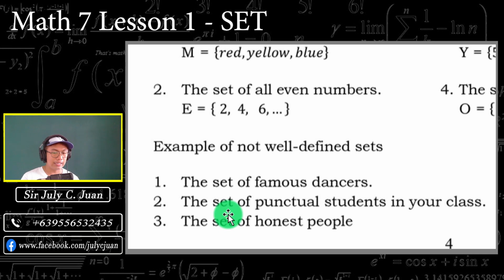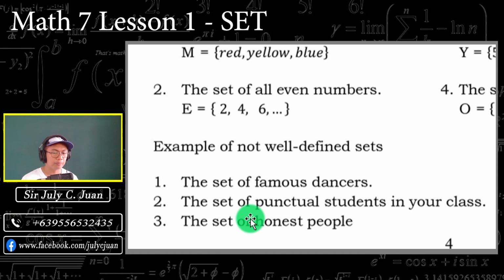Pero kapag gagawin natin yung well defined, pwede nating sabihin the set of punctual students in grade 7 school year 2021-2022 under the advisor Sir July. Ayan, pwede nating gawing well-defined. Meaning to say, dapat specific or alam natin yung tinutukoy para masabi natin siyang well-defined.